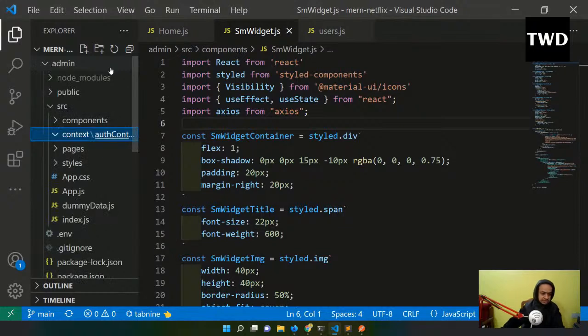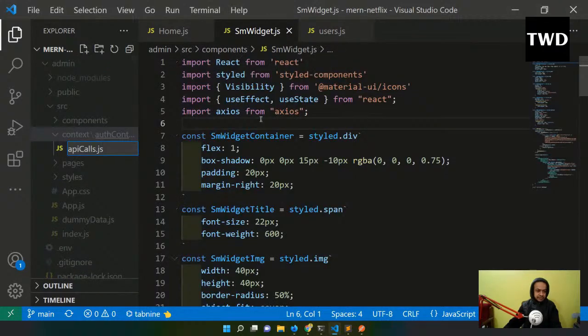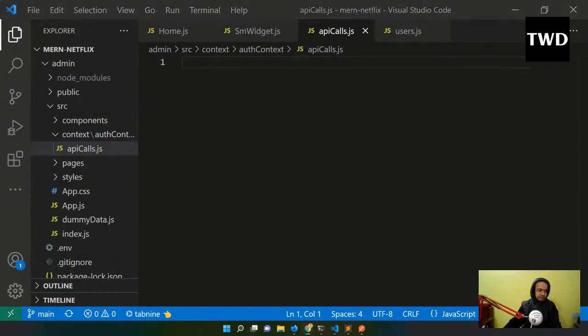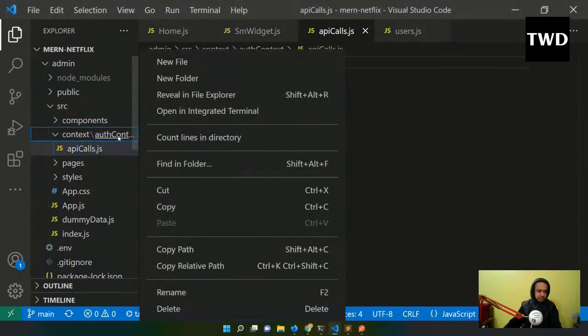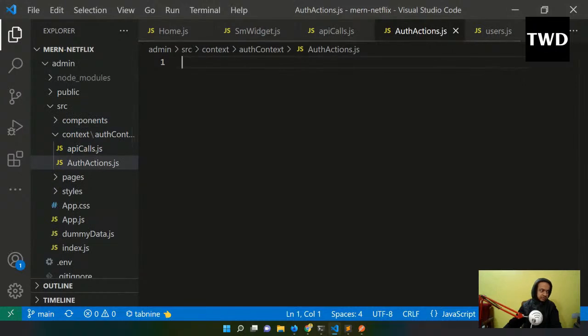I'll have auth context, and inside this I will have four files. Okay, four files I will have. One is API calls, one will be auth actions. So what we are doing now is auth actions.